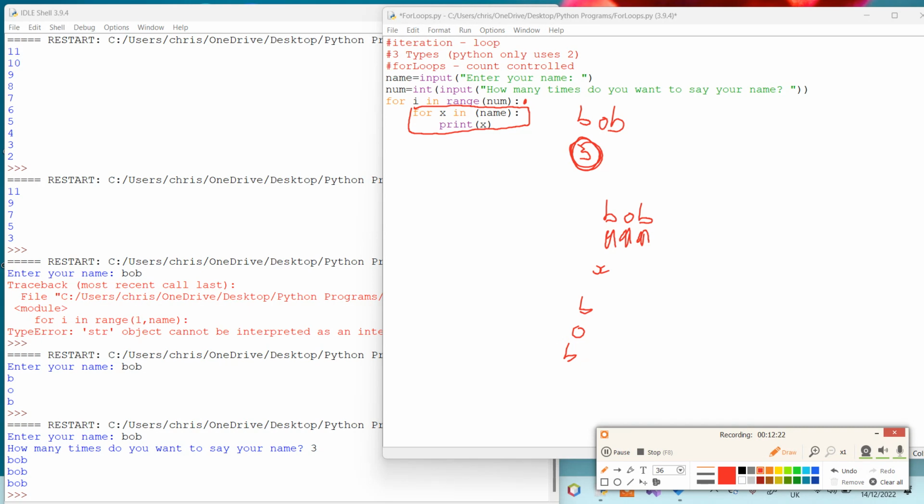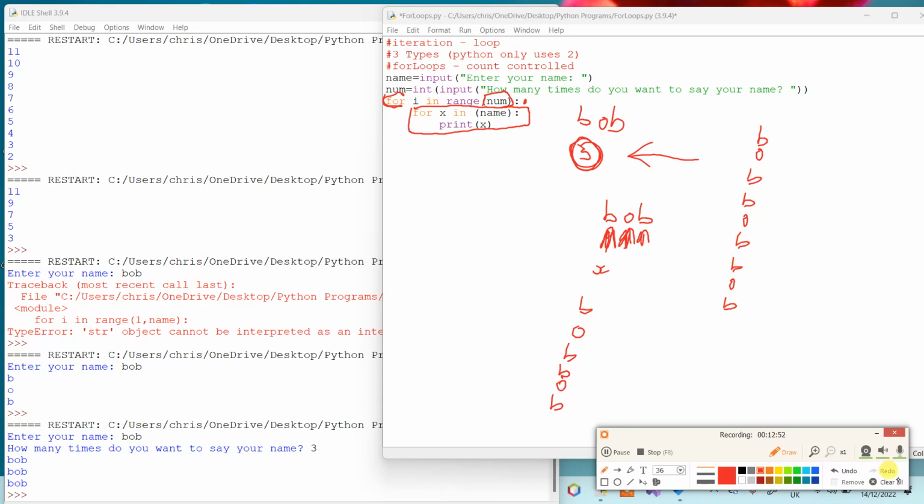Okay, but it's not going to stop there, because we put 3 here, and this loop is going to act 3 times because we wrote 3 in the number. So it's going to go back to the start and point at the B again and write B, go to the O again, point O, go to the B again, point B, and then go through and do it the 3rd time. So we should end up with an output that says Bob, Bob, Bob when I run it.